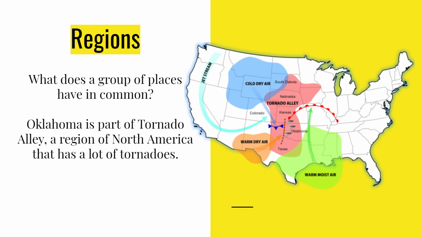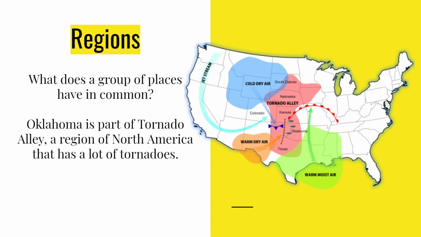The third theme that I'll talk about is regions. We talked about regions a lot last week. So we already know that a region is a wide area or a group of places with common characteristics. When we're talking about regions, we want to ask the question, what does a group of places have in common?